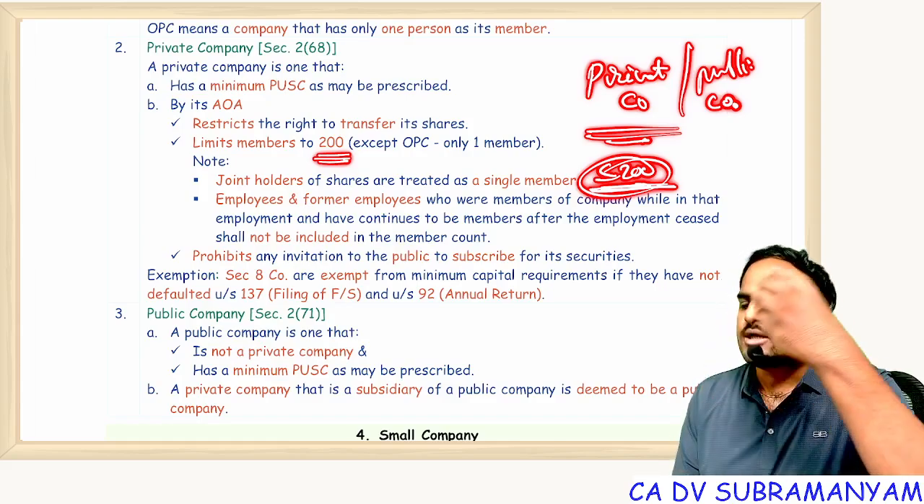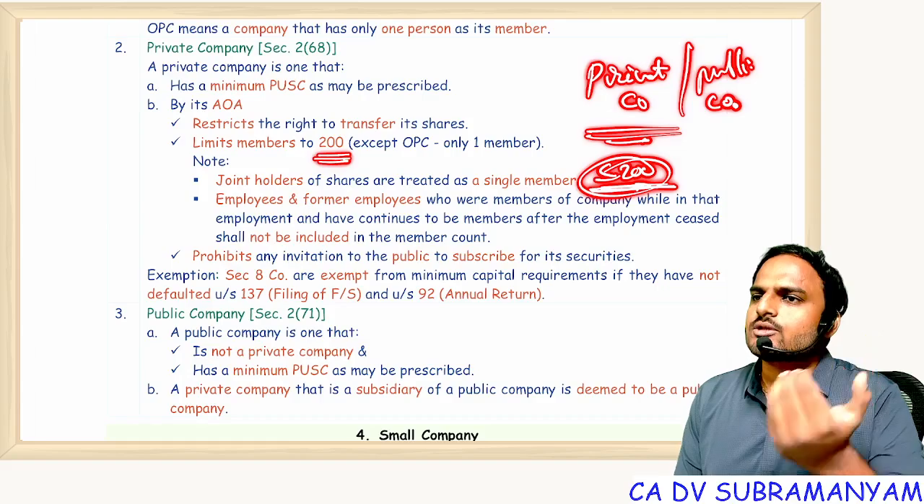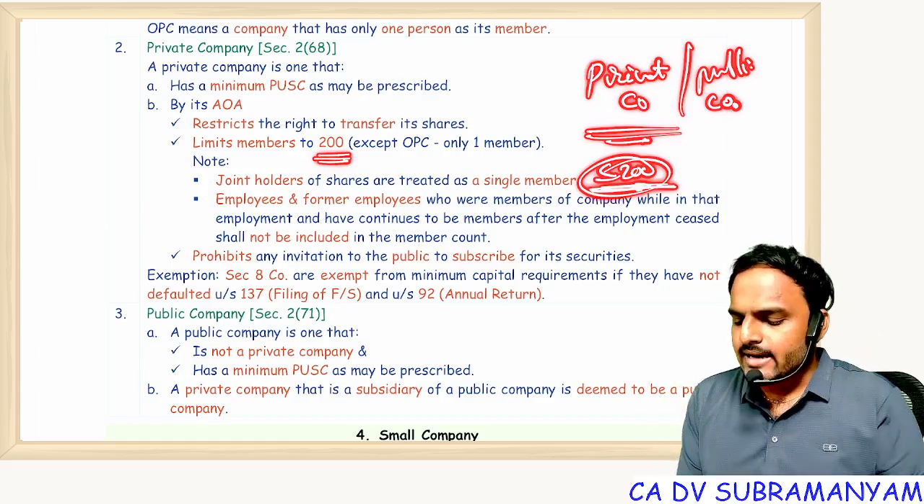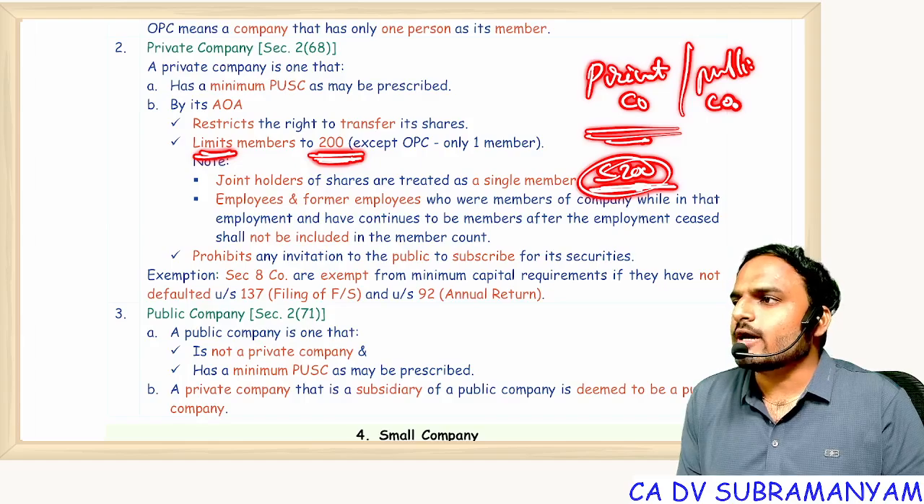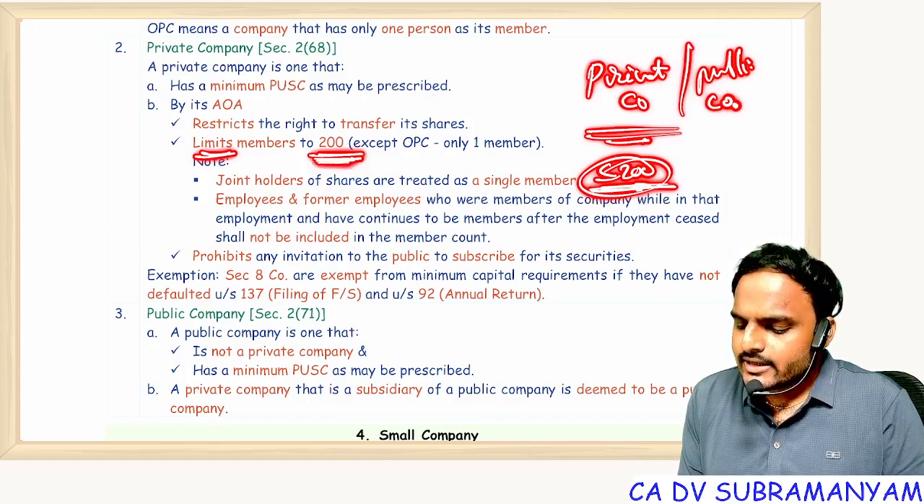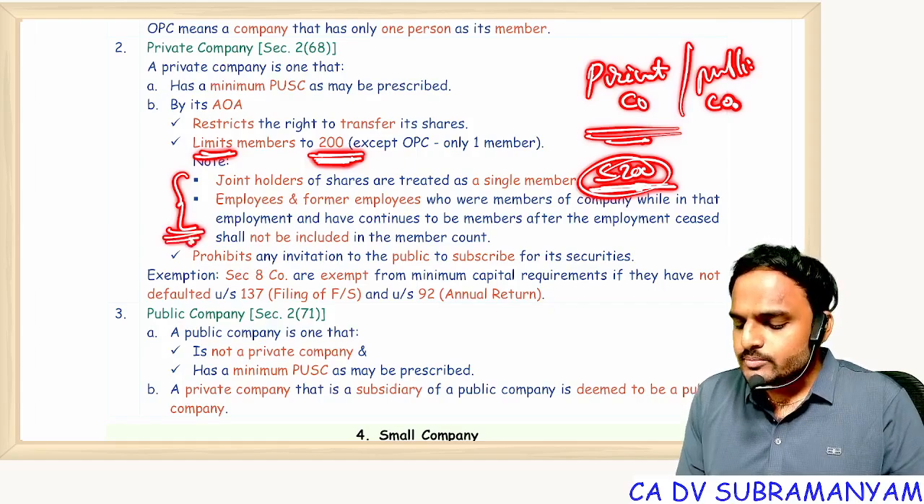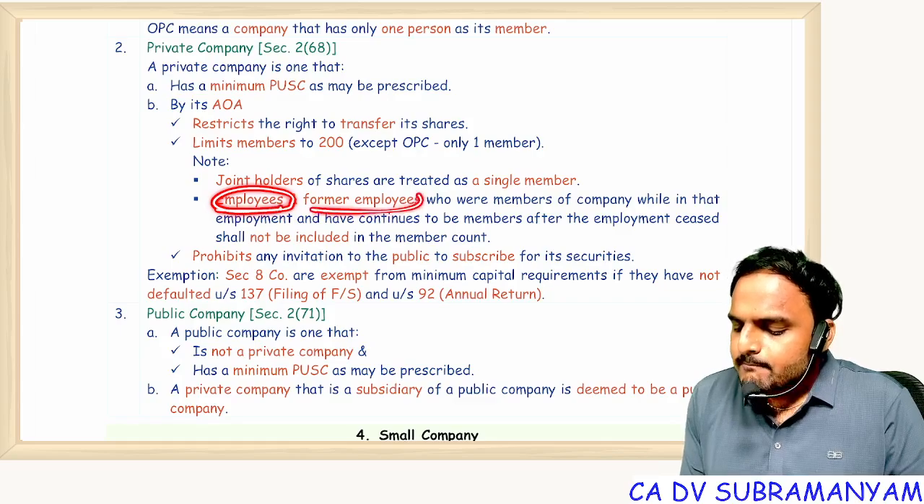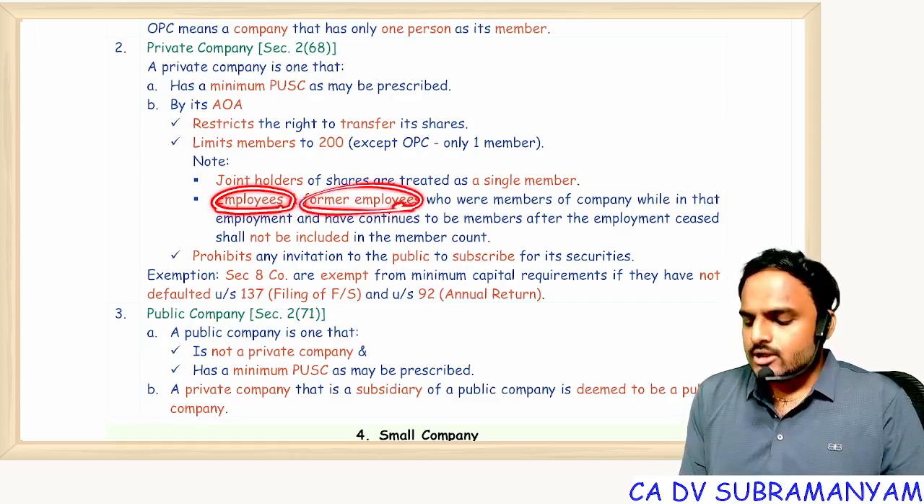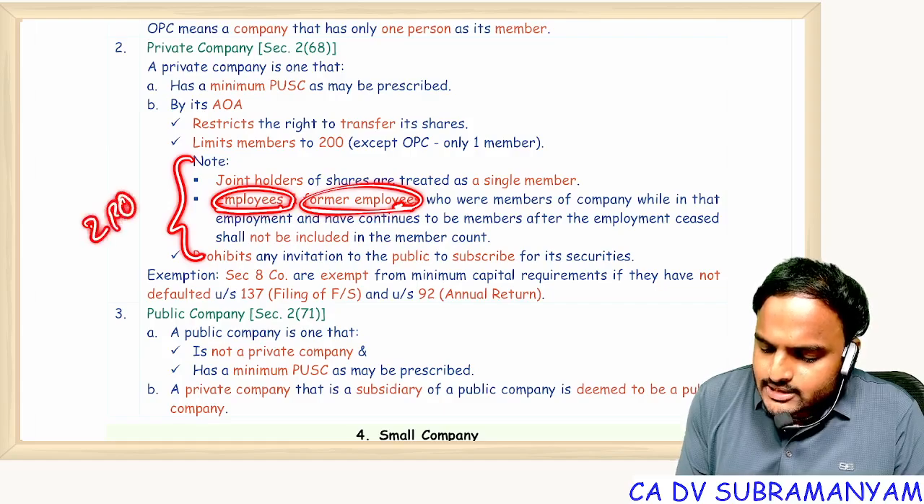I mean, if you can register as a private company, you can enjoy the privileges available to the private company. So the maximum number of members is restricted to 200. But here, while counting 200, two people are excluded. Who are those two people? Present employees, past employees.